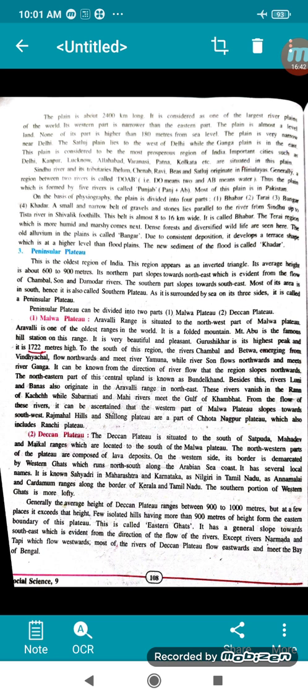Few isolated hills more than 900 meters in height form the eastern boundary of this plateau. This is called the Eastern Ghats. Eastern Ghats is on the opposite side, on the east side. It has a general slope southeast, which is evident from the direction of the flow of the rivers. Except rivers Narmada and Tapi, which flow westwards, all the rivers are flowing and meeting the Bay of Bengal. Only Narmada and Tapi; the Krishna, Kaveri, Mahi, they are all flowing into the Bay of Bengal.